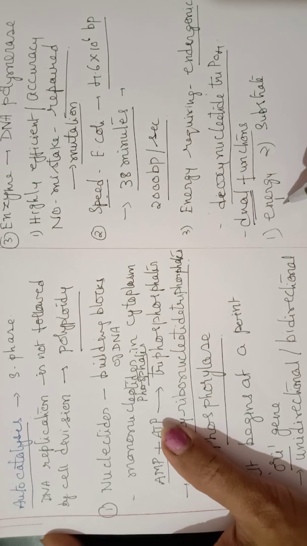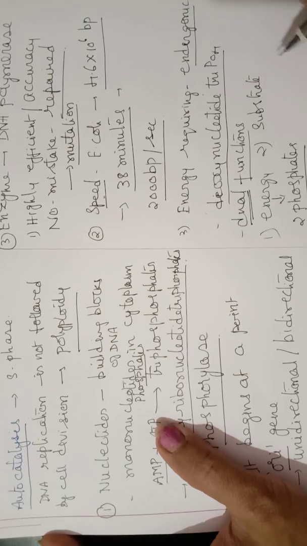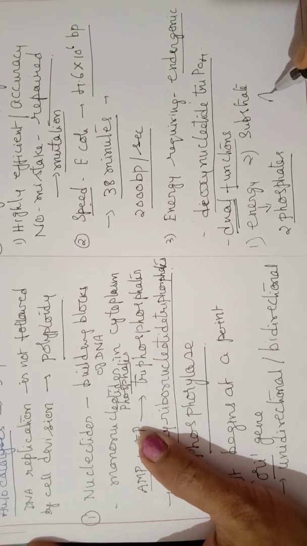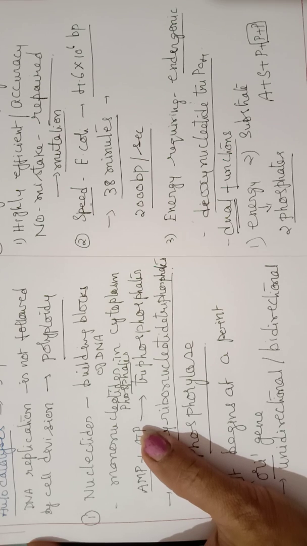Energy is provided by the two phosphates which are broken, the two terminal phosphates. Suppose this is adenosine, with the adenine nitrogen base. So adenine plus sugar plus 3 phosphates. The last 2 phosphates get separated to provide energy, and the remaining part is the substrate for DNA replication, which forms the nucleotide.